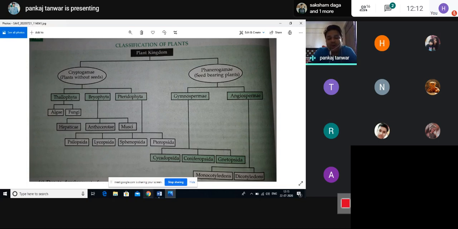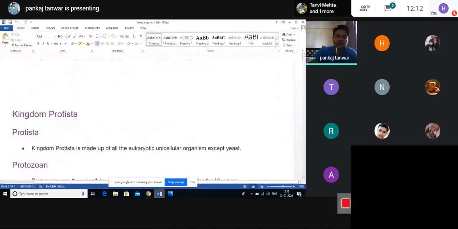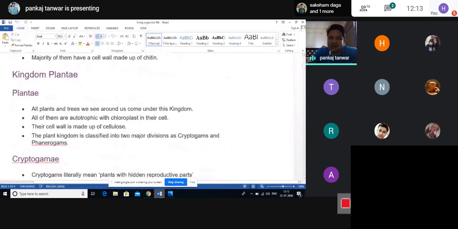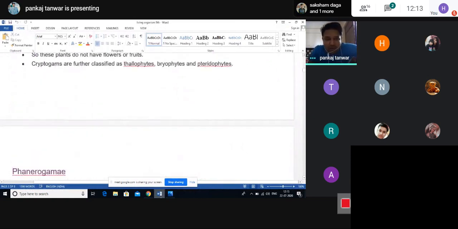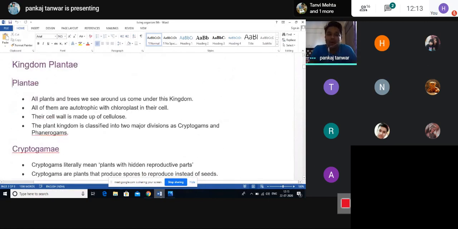Now, with the help of some important points, we elaborate on the plant kingdom and the types of plant kingdom. So now we explain the basic characteristic features of the plant kingdom. When you are discussing that part, plants are mainly counted in the plant kingdom.